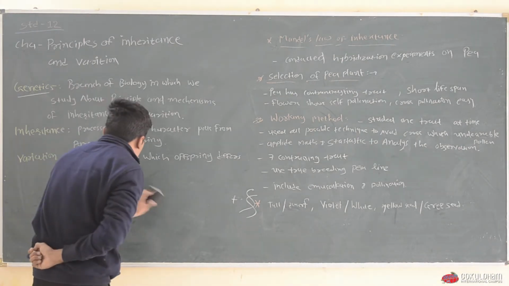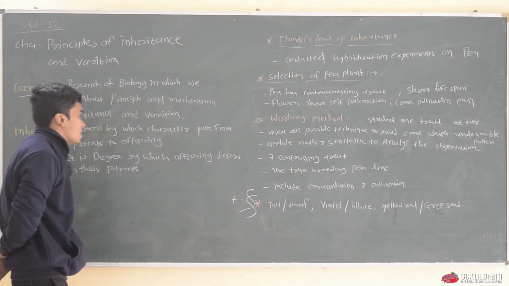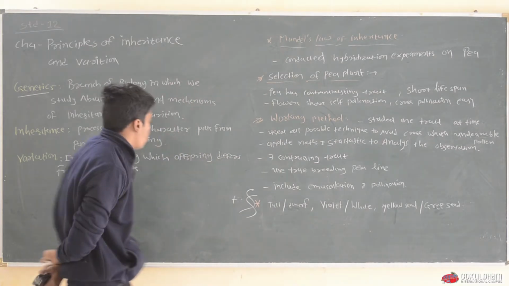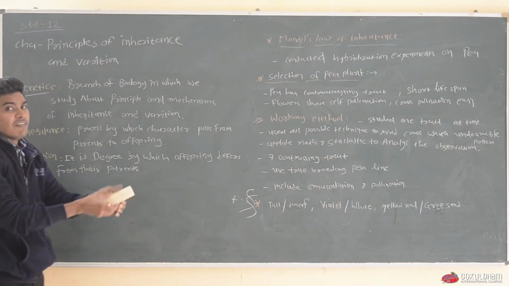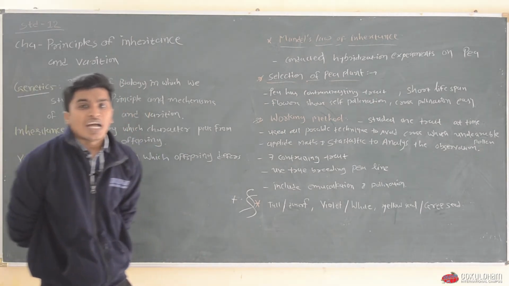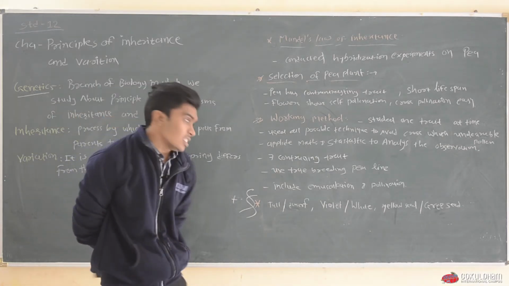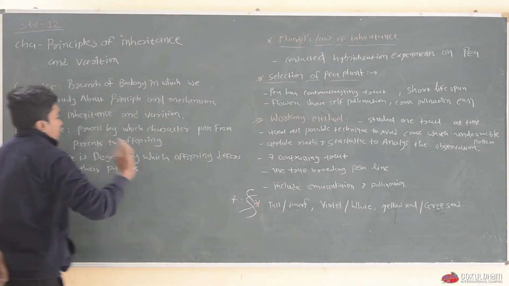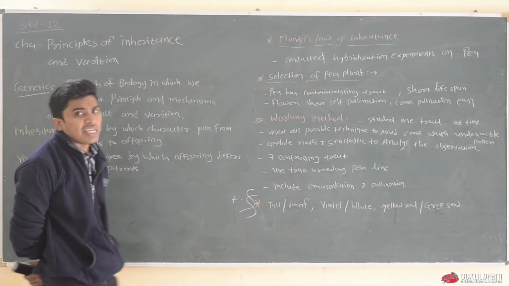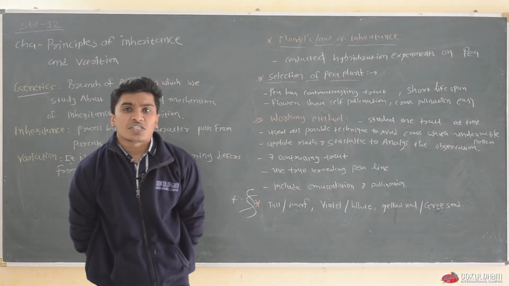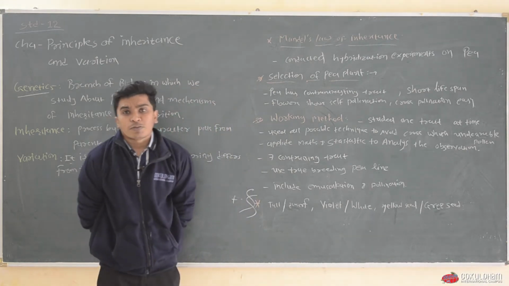Now another word is variation. Variation is the degree by which offspring differ from parents, which means every offspring produced by parents is different from their parents. It is not identical to each other or identical to the parents. This variation occurs due to sexual reproduction. From the beginning, humans knew that something present in sexual reproduction is responsible for variation in the offspring.